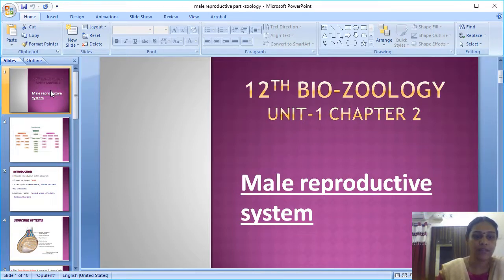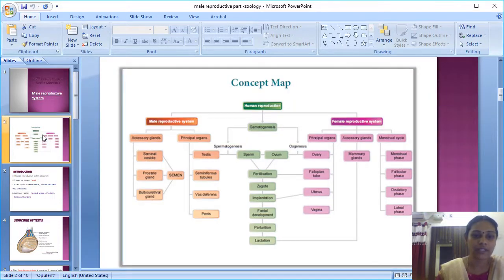So this male reproductive system, I'll start with your concept map. In the 12th Bio-Zoology book, if you are taking all the lessons, it is always concise with your concept map. So the concept map is like the heart of your lesson. It will give all the keywords of your lesson. If you have studied a particular lesson thoroughly and you just go through this concept map, it will help you very much in the revision pattern.